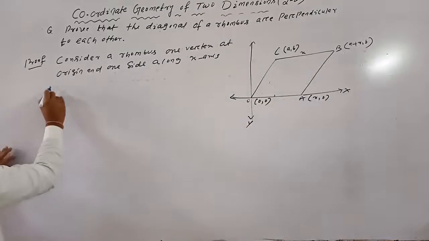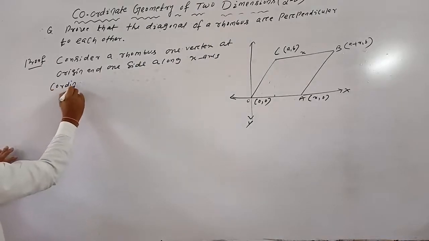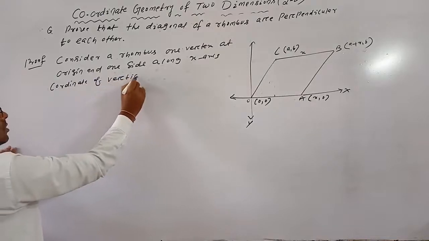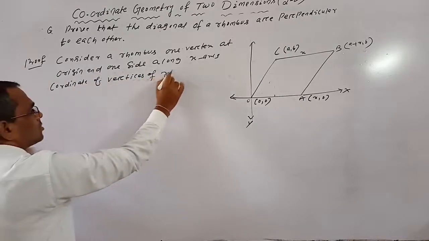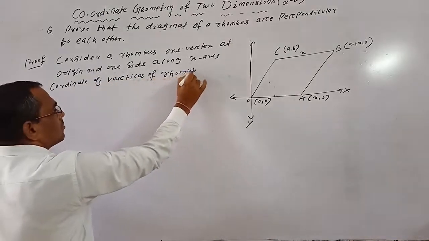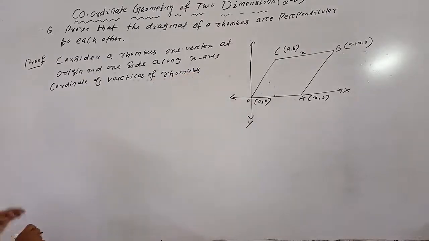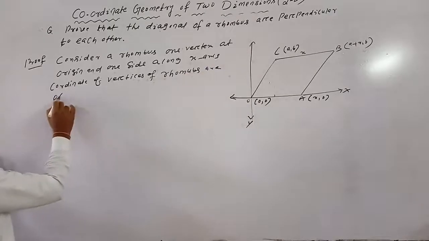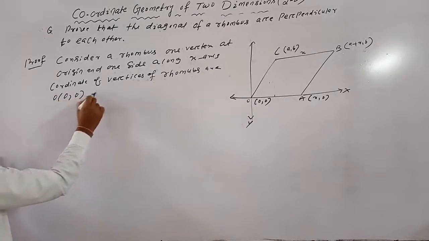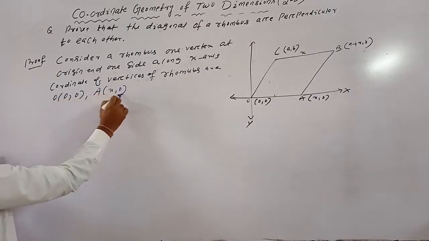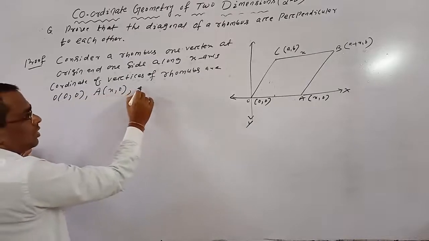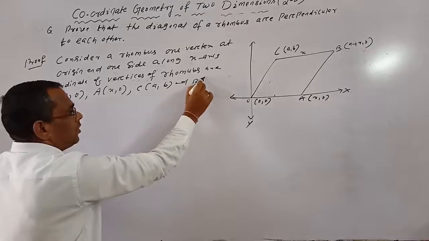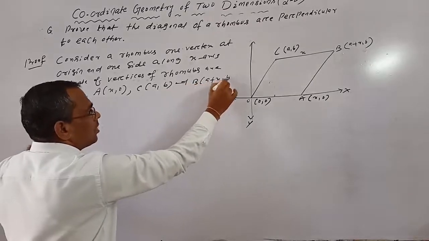So the coordinates of the vertices of the rhombus are O of 0, 0, A of x comma 0, C of a comma b, and B of a plus x comma b.